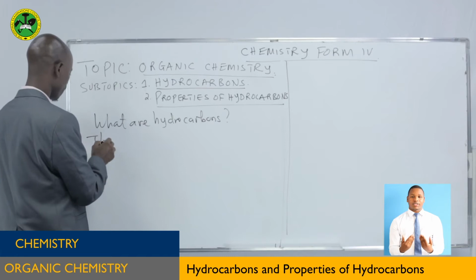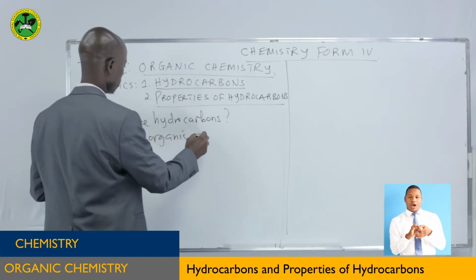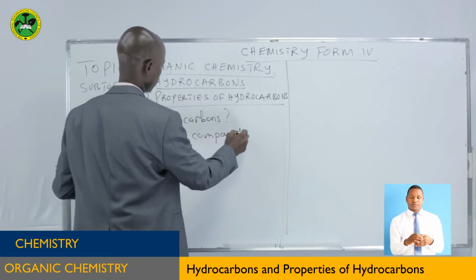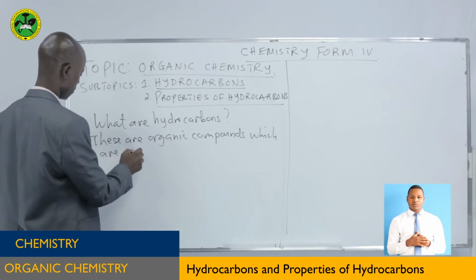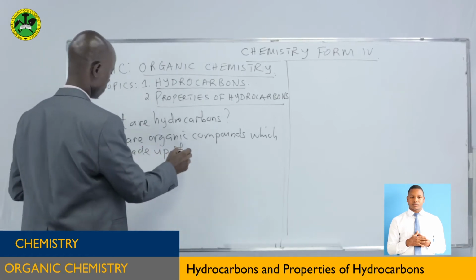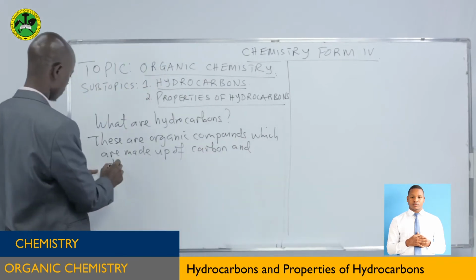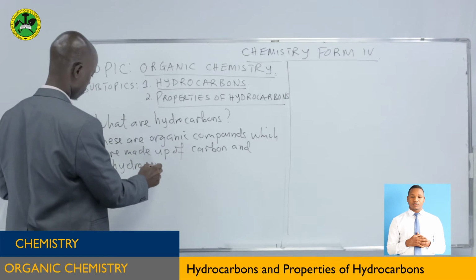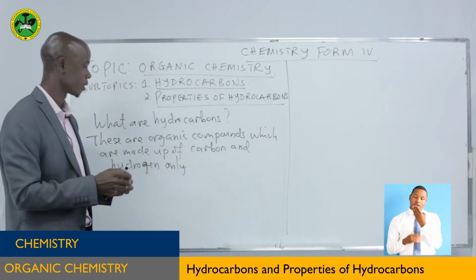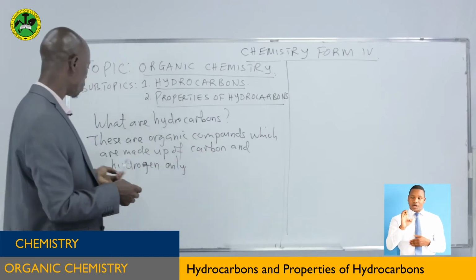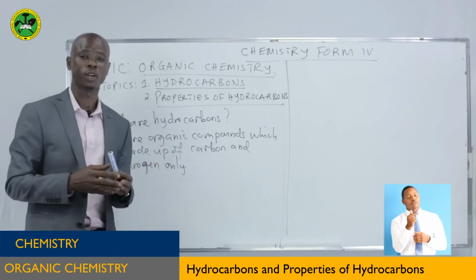So these are organic compounds which are made up of carbon and hydrogen only. So this is all about hydrocarbon.